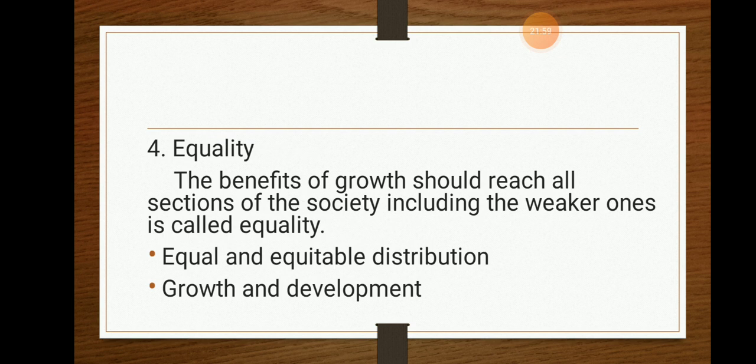Okay, the last one is regarding equality. First let's know the meaning. The benefits of growth should reach all the sections of the economy or the society, including the weaker ones. That is known as equality. So what happens nowadays in the current era? Only the richer people, after bribing the government officials, after corrupting, are getting more and more rich. But what happens to the poor people or the poverty level people?